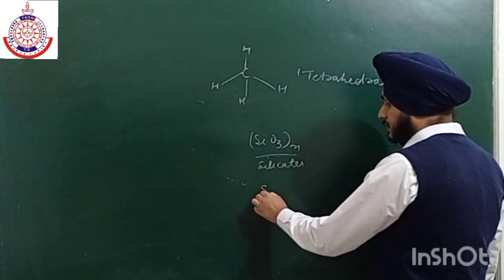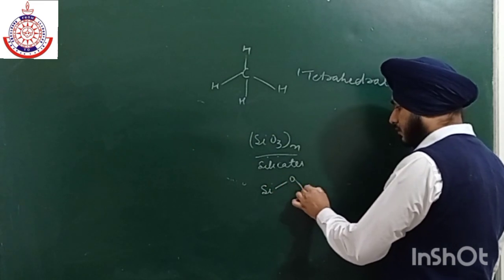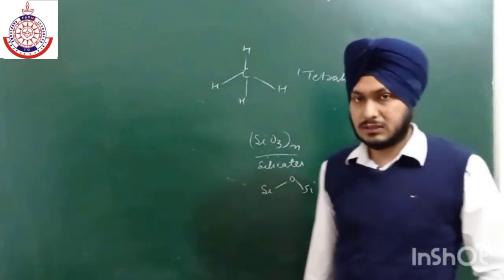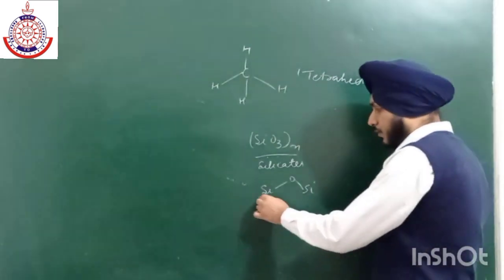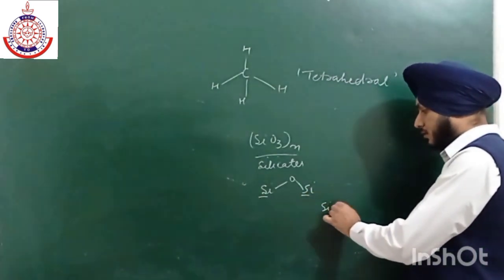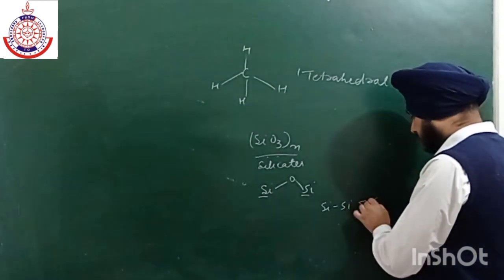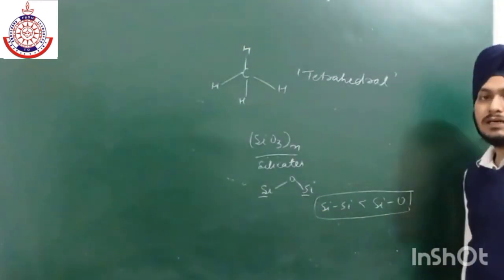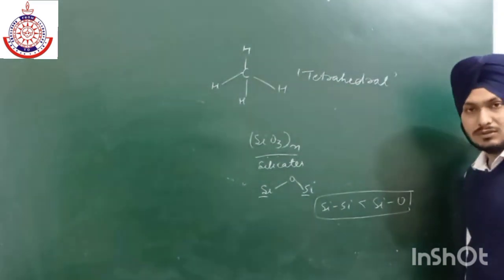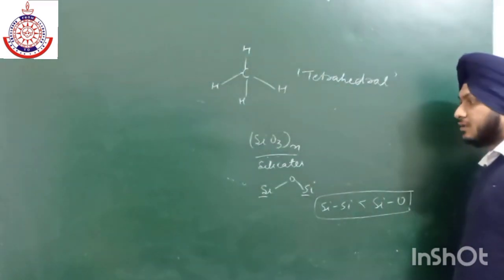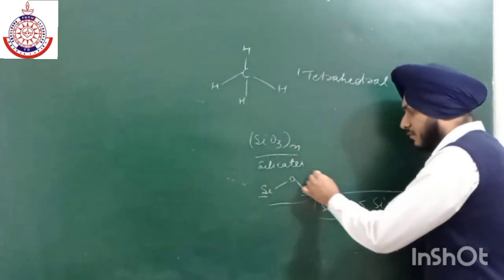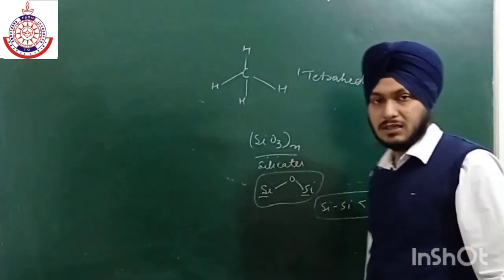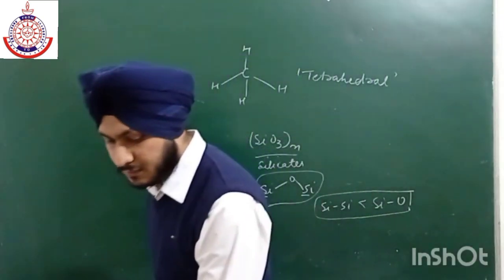In silicate there is a silicon-oxygen-silicon bond, not a direct silicon-silicon bond, because the bond strength of silicon-silicon is less as compared to the silicon-oxygen bond. This thing you have to keep in your mind. So in silicate this type of bonding is present. We'll discuss silicates later, there are many types of silicates.